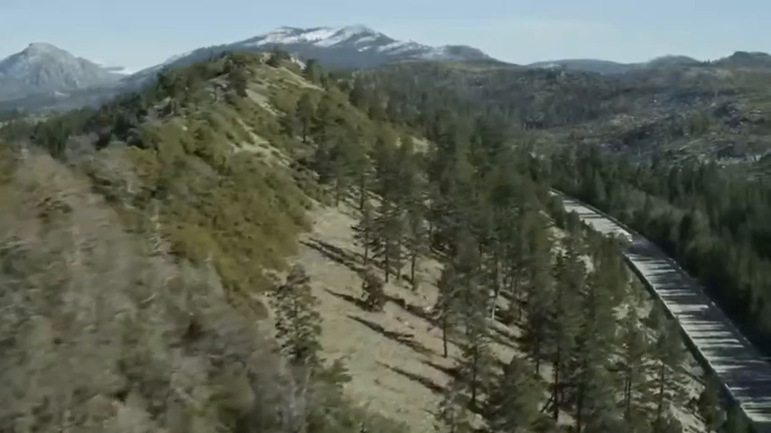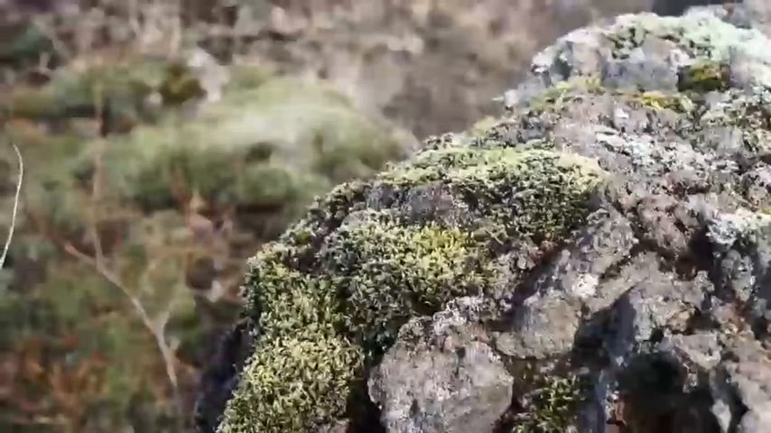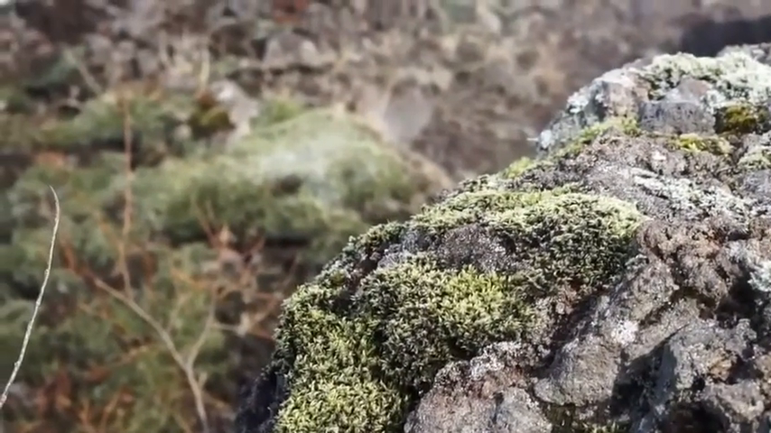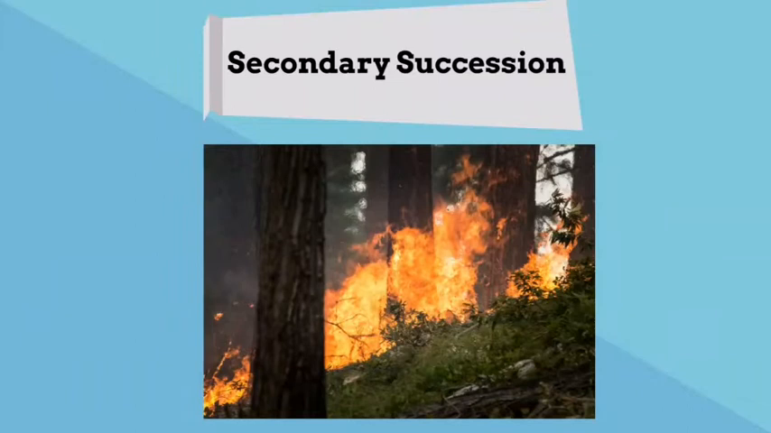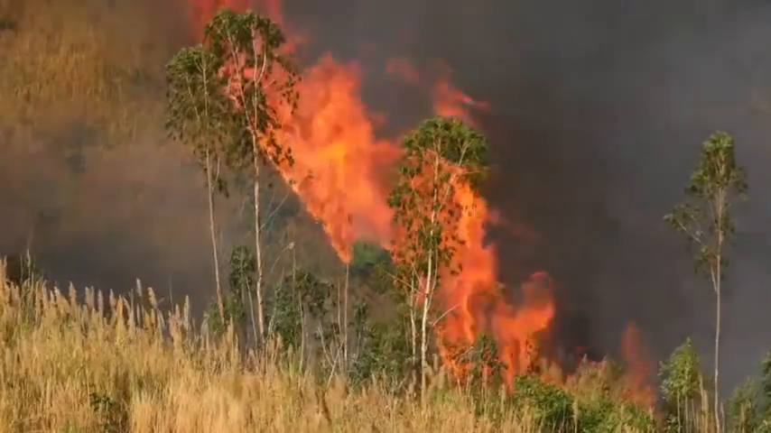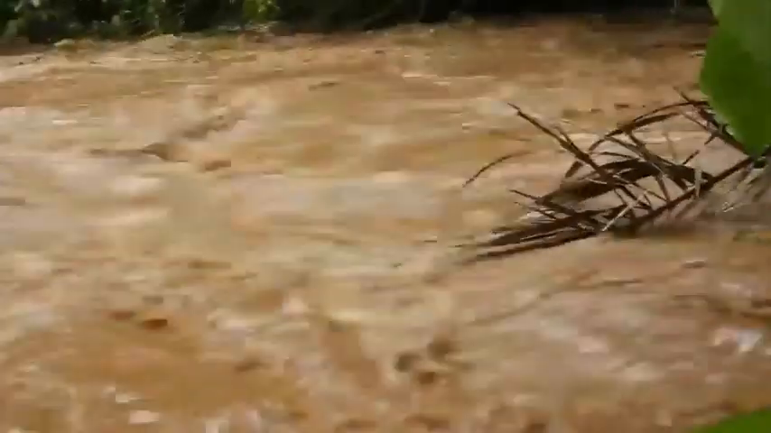The species that colonize a new land are called pioneer species. Lichens and mosses are the main types of pioneer species. The next is secondary succession. It occurs when an existing ecosystem is disturbed or destroyed. For example, forest fires may destroy a large amount of trees and plants, or a flood can destroy an area.